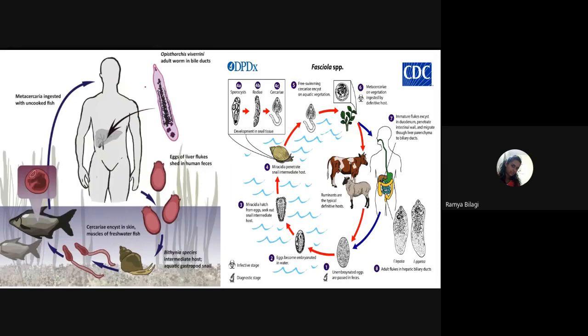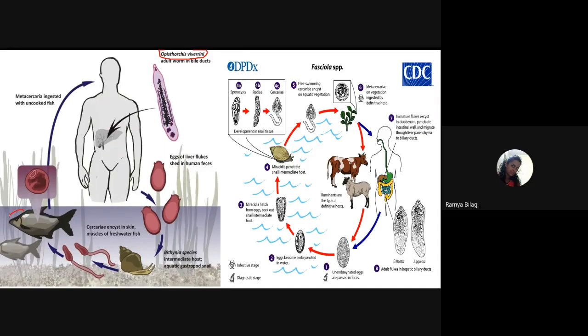Now try to identify the life cycle of the fluke over here. This first picture represents the life cycle of which organism? Students, can you identify? It is the life cycle of Opisthorchis.